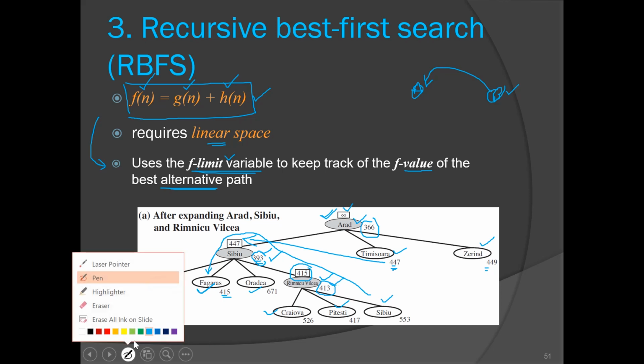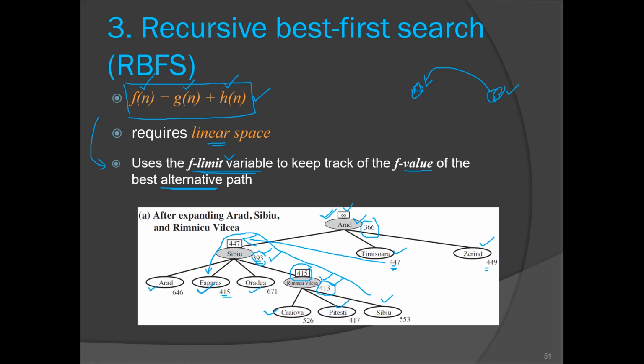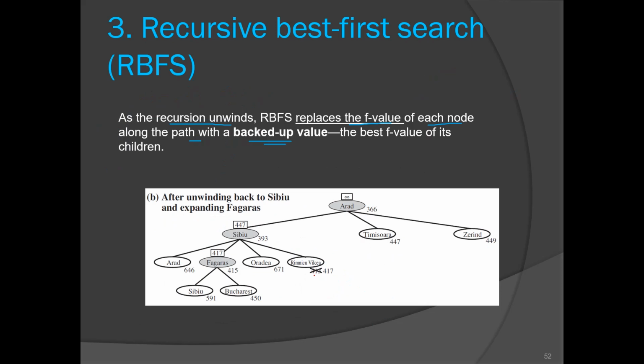Let me change the color. So we have to update the f value of this RV city. Now we are going to replace that f value with the best child value. The best child is this one, Pitesti with 417. So we have to update its f value with the f value of its best child. This is to avoid looping, which will be clear later on.